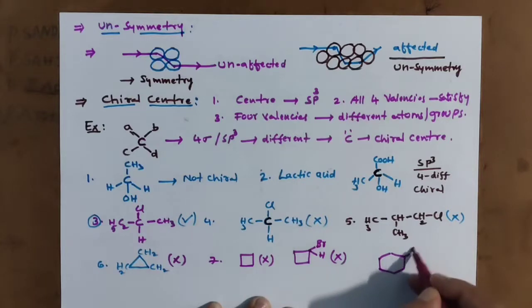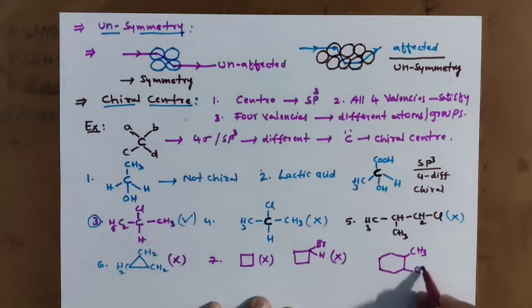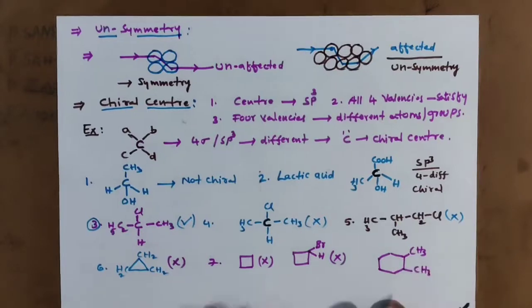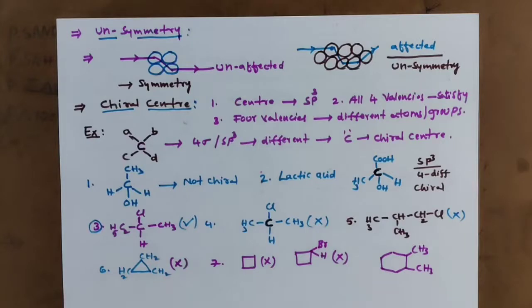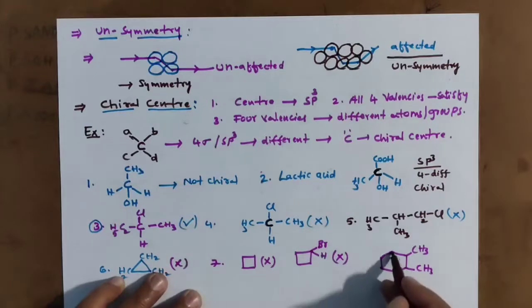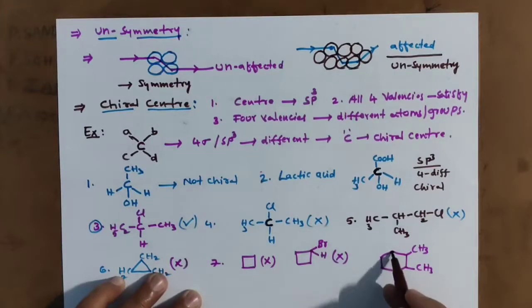Cyclohexane, and here a methyl group is there. And here a methyl group is there. Now they are asking how many chiral centers are there here. How many chiral centers? You go for this carbon. This is CH2, meaning 2 hydrogens are there. This is CH2, this is CH2, this is CH2. So no chance here.